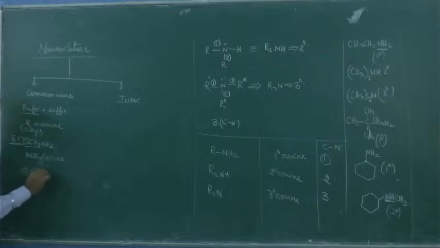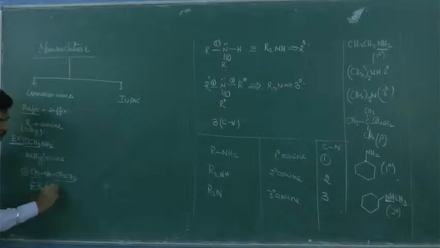CH3NHCH2CH3. In the mind, this is an alkyl group, this is an alkyl group. You have to go for the alphabet. Ethyl, methyl, amine. Ethylmethylamine. Is it clear? Next example.